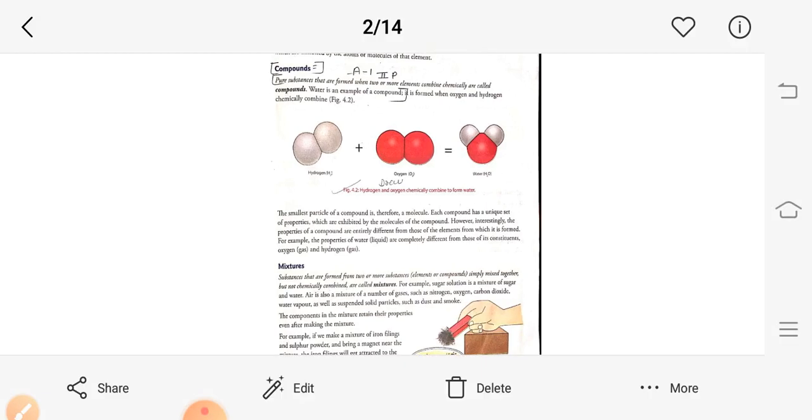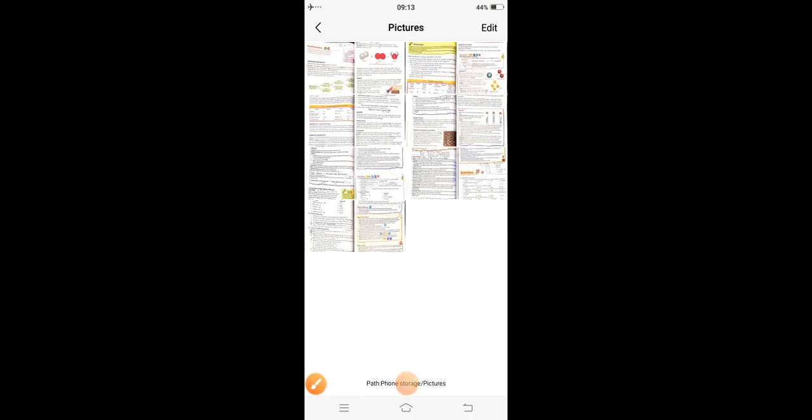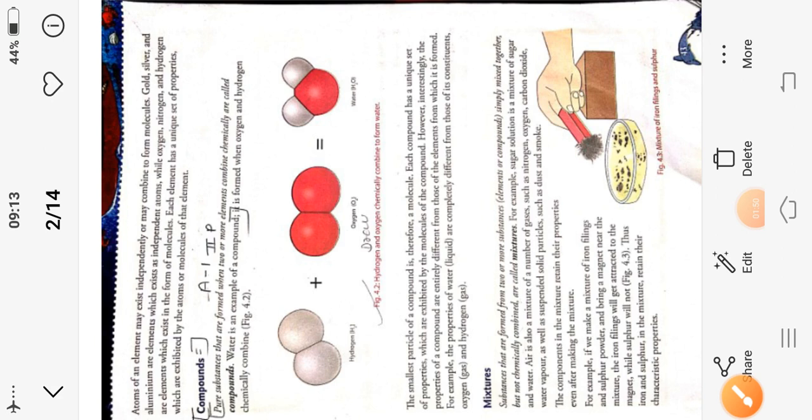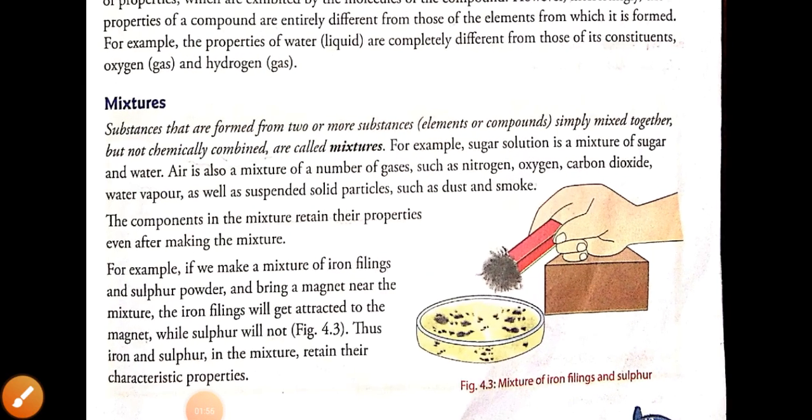Next, we have seen about the compound. So pure substances that are formed when two or more elements join together chemically are called compounds. After that, we have seen the example of compound. The example of compound is water. It is formed by two elements, that is hydrogen gas and oxygen gas.